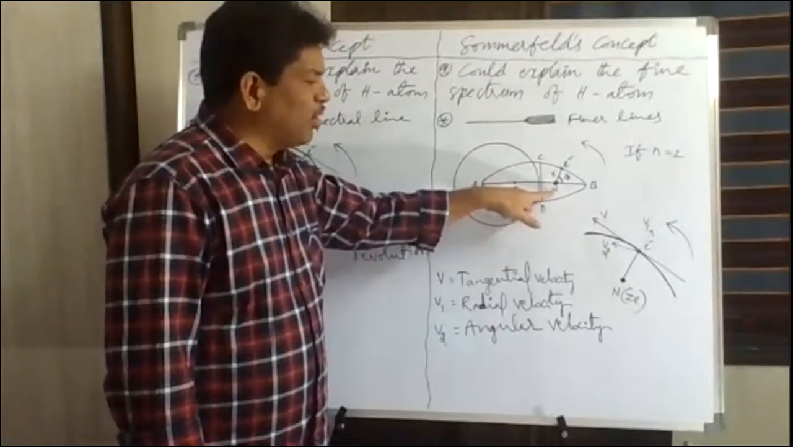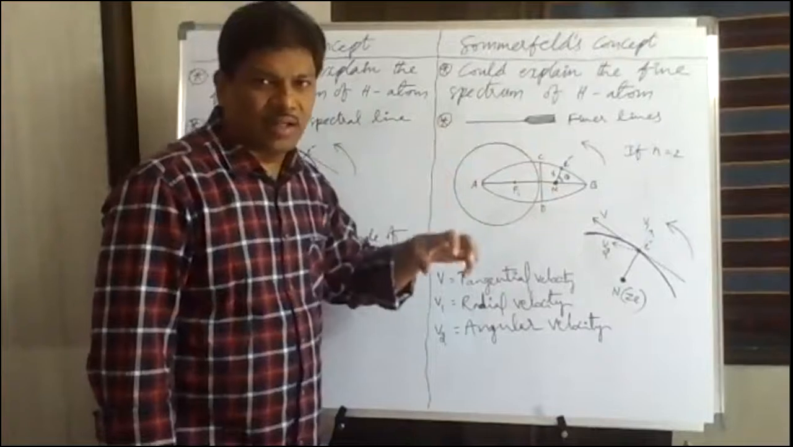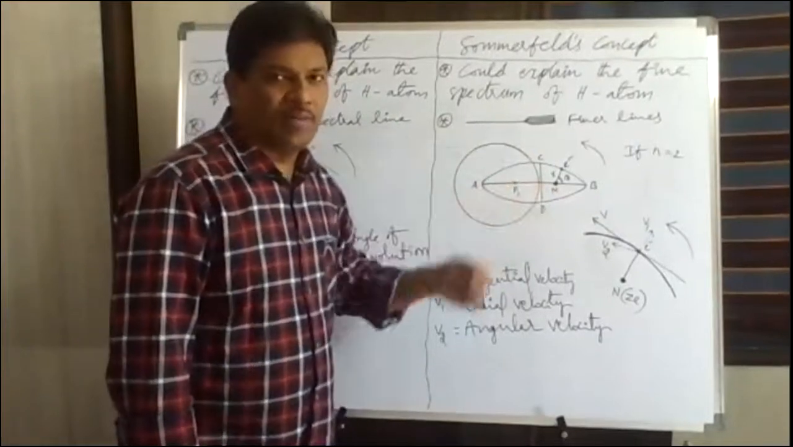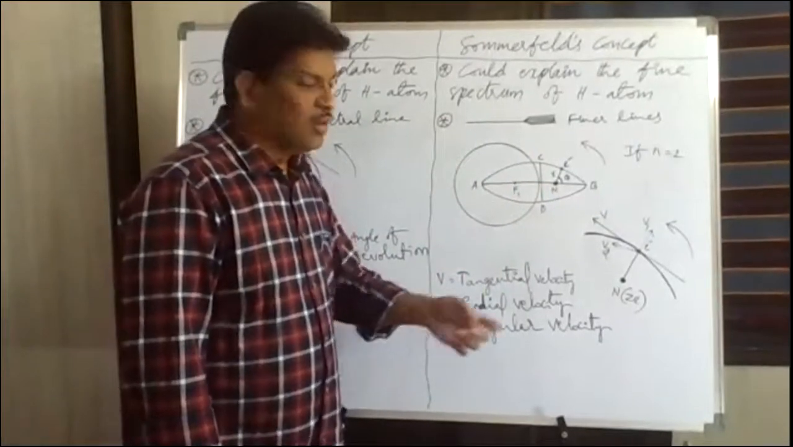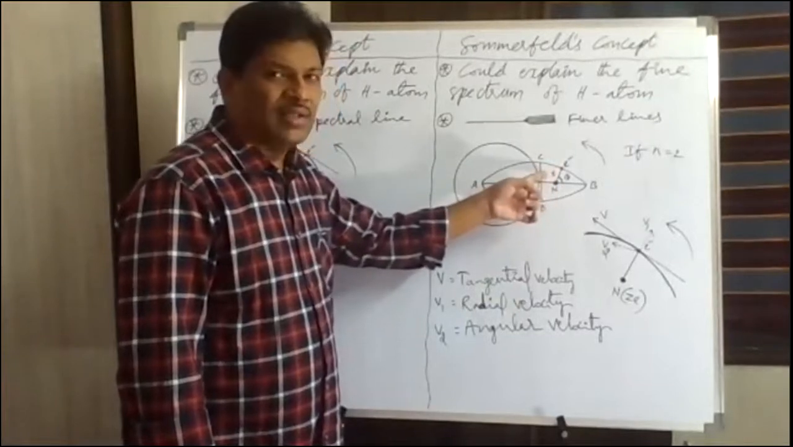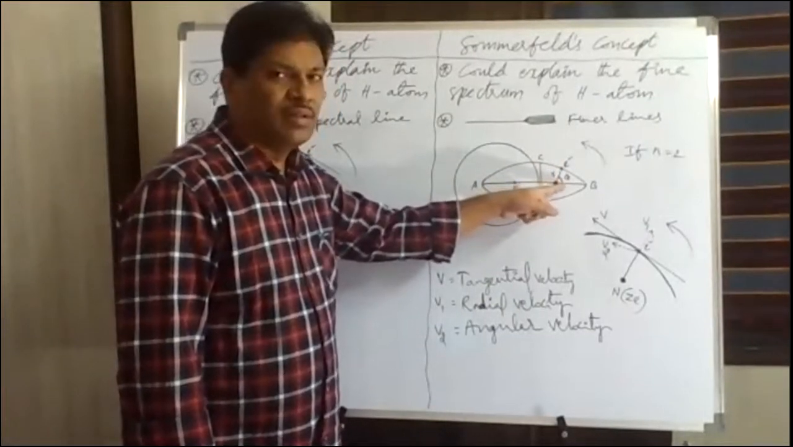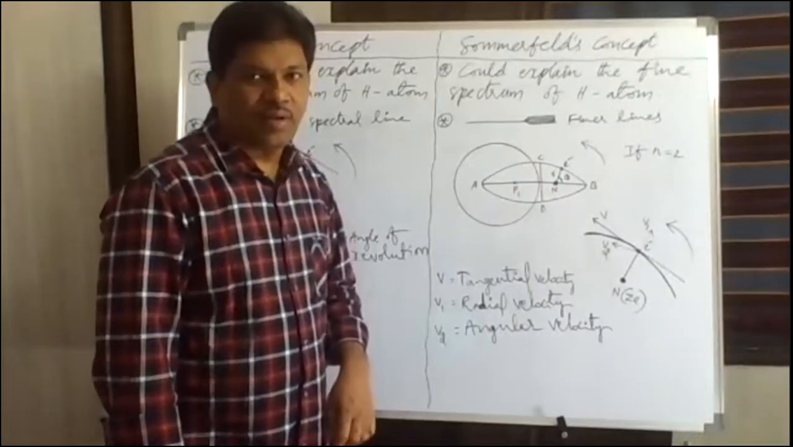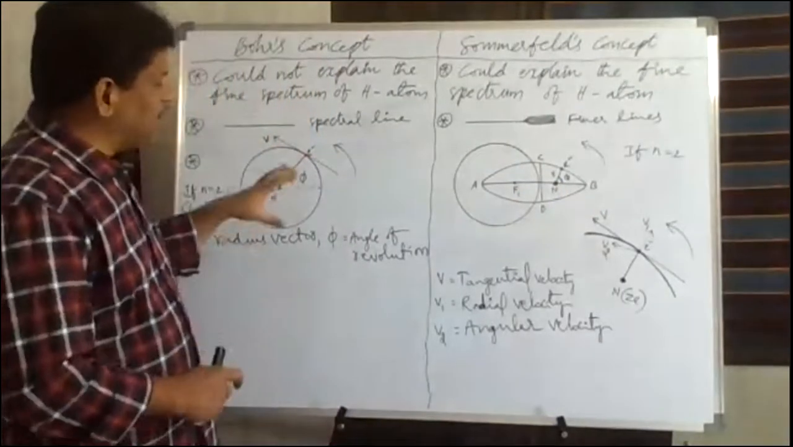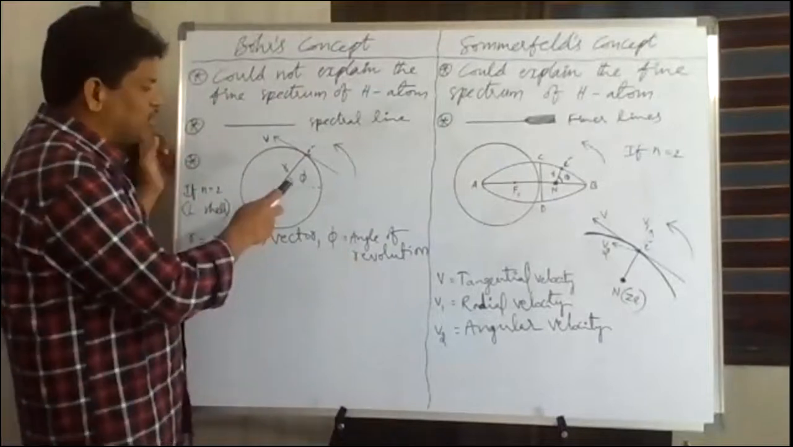But at one focus, the nucleus is located. The nucleus is located at one of the two foci, and the distance between nucleus and electron is called R. R is what here? Radius vector. And also this phi represents what? Angle of revolution.